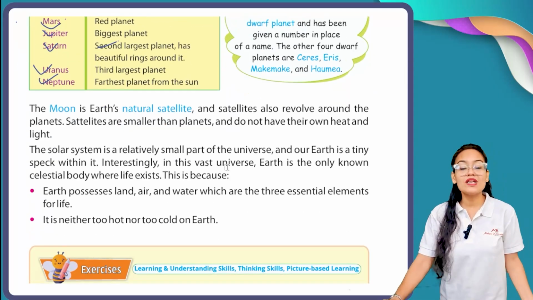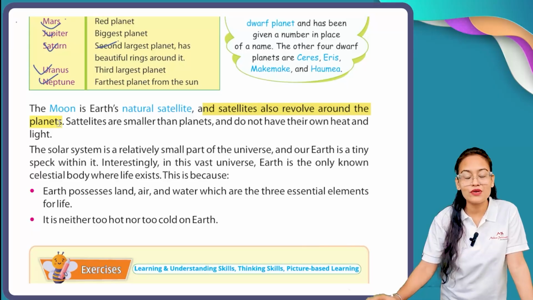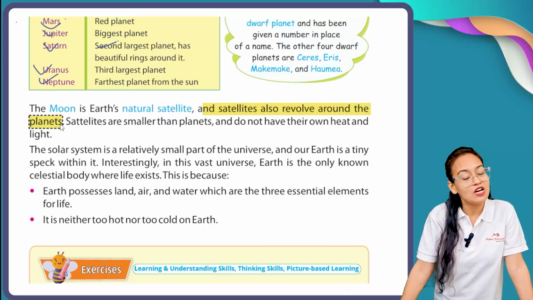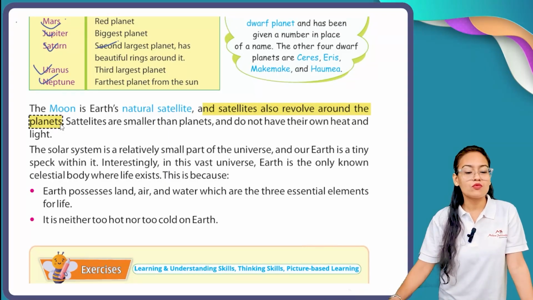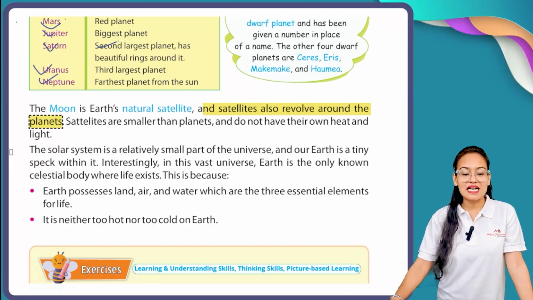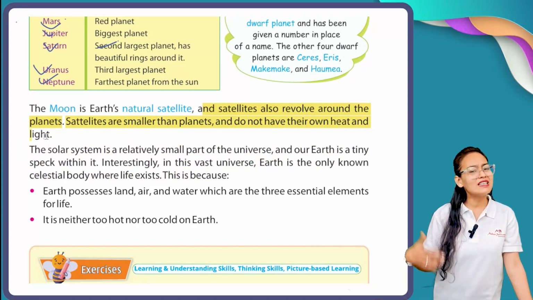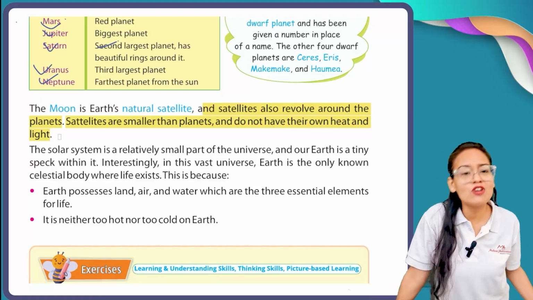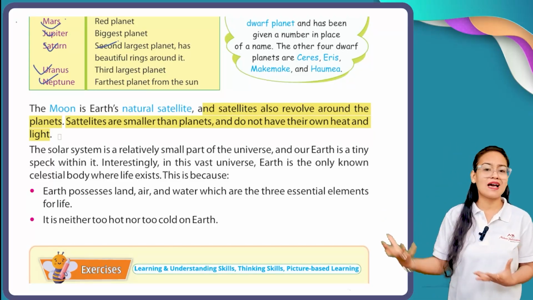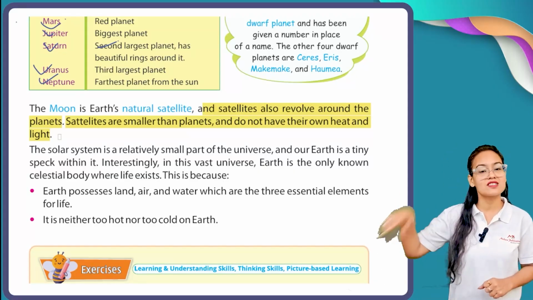Now, the moon is Earth's natural satellite, and satellites also revolve around the planets. As I already told you, the moon is the natural satellite of our planet Earth. What work do all those natural satellites perform? They revolve around the planets on their orbits. Satellites are smaller than planets and do not have their own heat and light. The meaning of satellites is that they are just like planets but smaller in size, and they don't have their own heat and light.